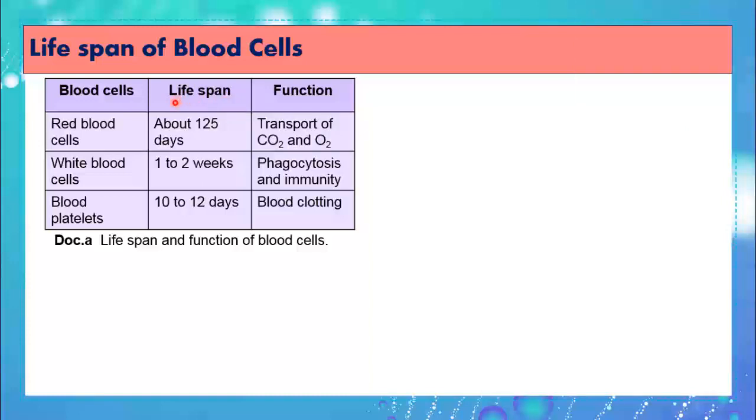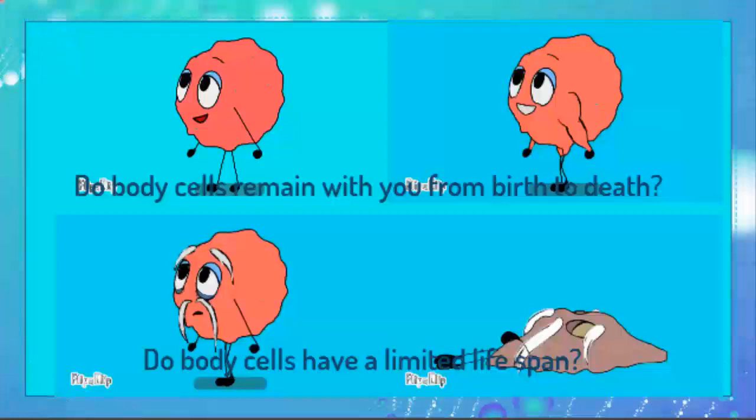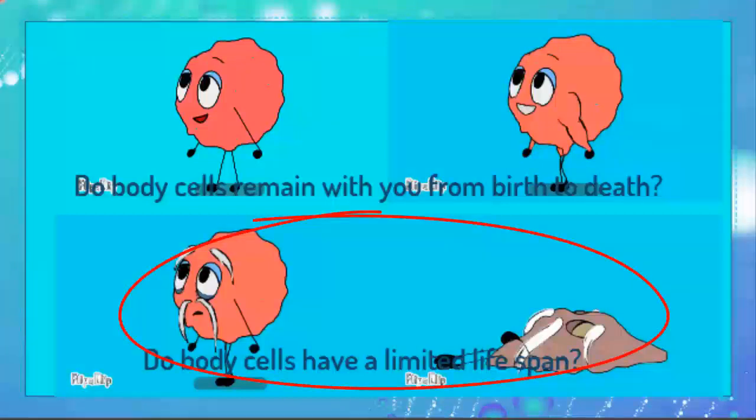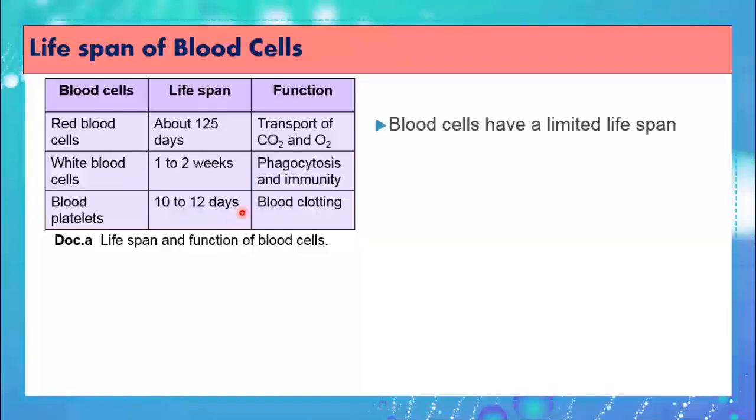Now, after thinking about their lifespan, you will see that the red blood cells will stay for about 125 days, while the white blood cells for 1 to 2 weeks, and the blood platelets will die after 12 days. Going back to the introduction, if you said that those body cells have a limited lifespan, you are correct. So, the blood cells have a limited lifespan. Their lifespan is not infinite, they will die after a certain time.